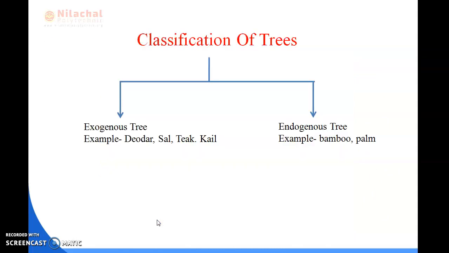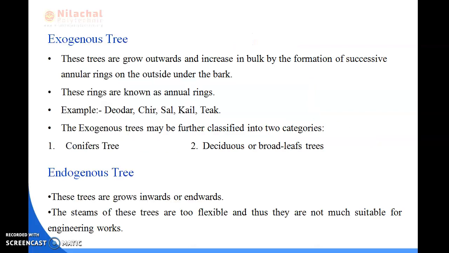So next we will be reading about the classifications of trees. There are two classifications of trees. First is exogenous trees, second is endogenous trees. Examples of exogenous trees are deodar, sal, teak, kale. And in endogenous trees there are bamboo and palm. So there are two types: first is exogenous, second is endogenous.